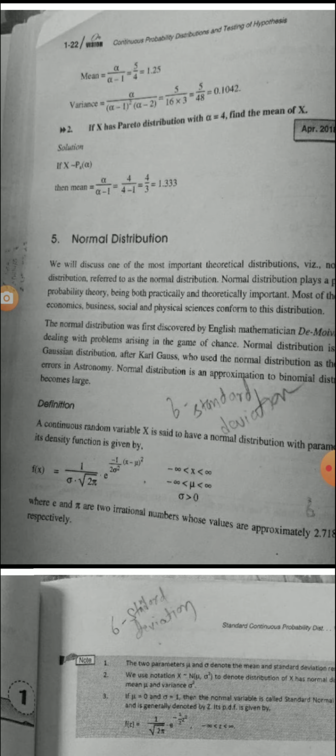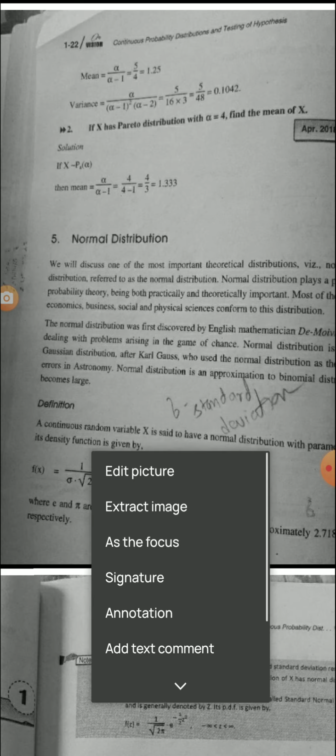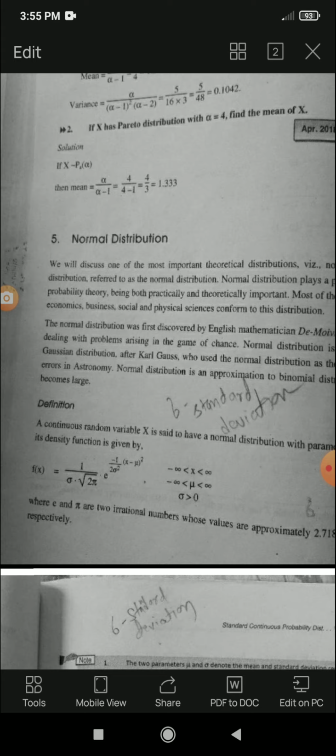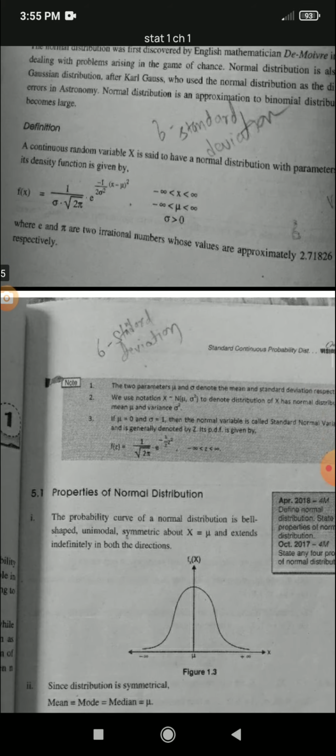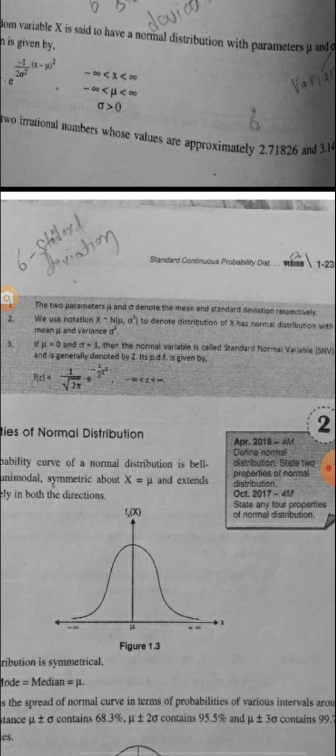where e and pi are two irrational numbers whose values are approximately 2.71828 and 3.1416 respectively. Note the two parameters mu and sigma denote mean and standard deviation respectively. We use the notation X tilde N of mu, sigma square to denote distribution of x as normal distribution with mean mu and variance sigma square.